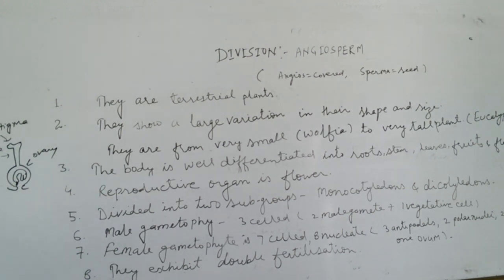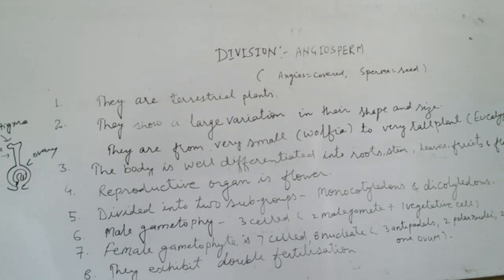The carpels may be united or free. If they are united, it is called syncarpous condition. If they are free, it is called apocarpous condition. The group of carpels is called gynoecium. The female reproductive whorl of the plant is called gynoecium, and the male reproductive whorl is called androecium, and the group of petals is called corolla, and the group of sepals is called calyx. We will be discussing them in detail in our next chapter, chapter 5.